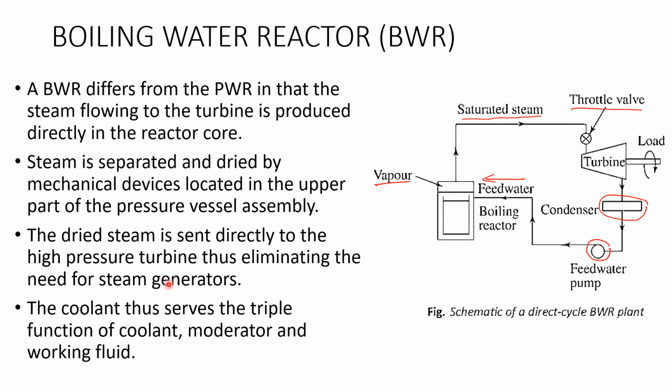The coolant thus serves the triple function of coolant, moderator, and working fluid. The same water works as a coolant, a moderator and the working fluid. Now, when you go through the book, more information is there.